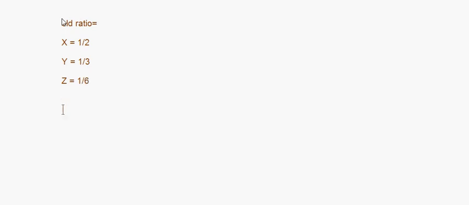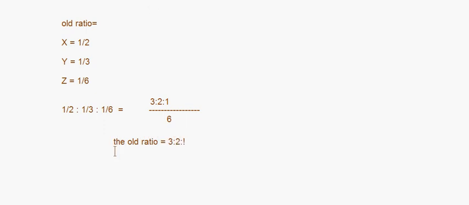So this is 1/2 is to 1/3 is to 1/6. So if you take a common denominator in this case, this is 6 here, and here it will be 3 is to 2 is to 1. So the old ratio is 3 is to 2 is to 1.